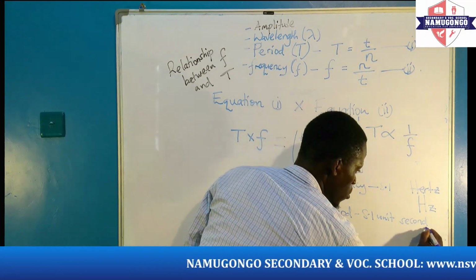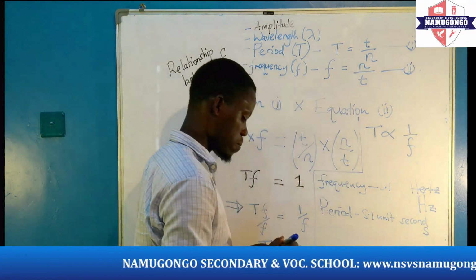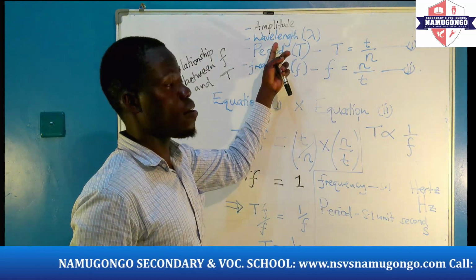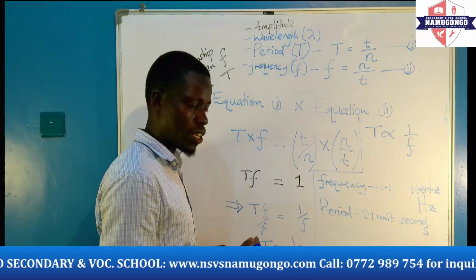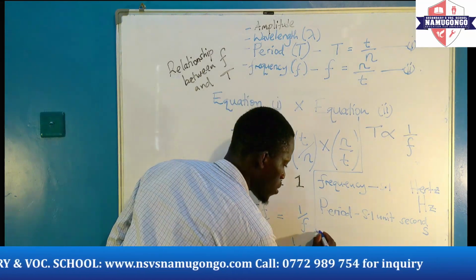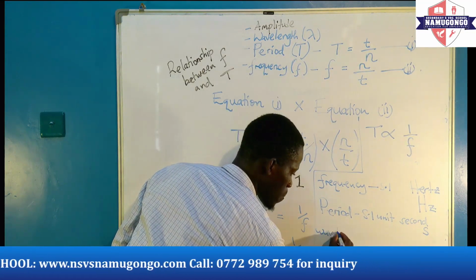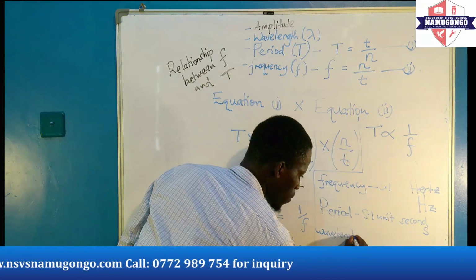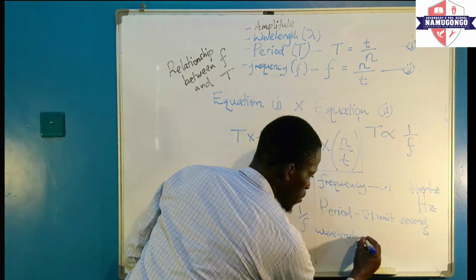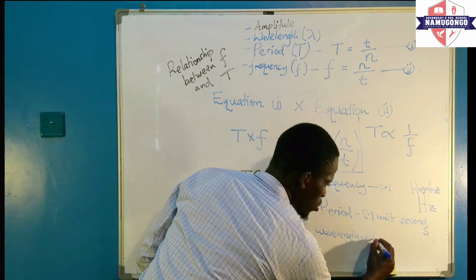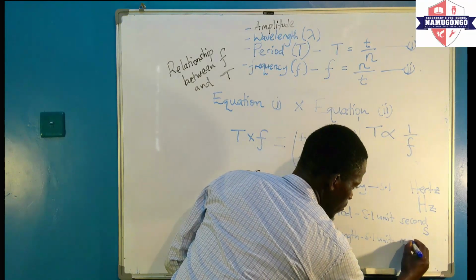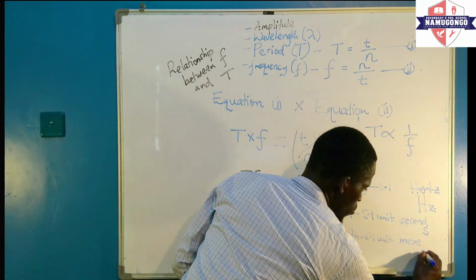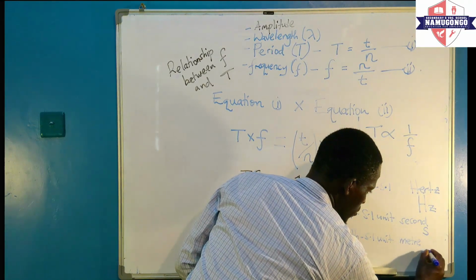You can use small s. We have the wavelength. Wavelength, we've defined it as distance. So, with the wavelength, we are going to use a meter, because we are looking at distance.